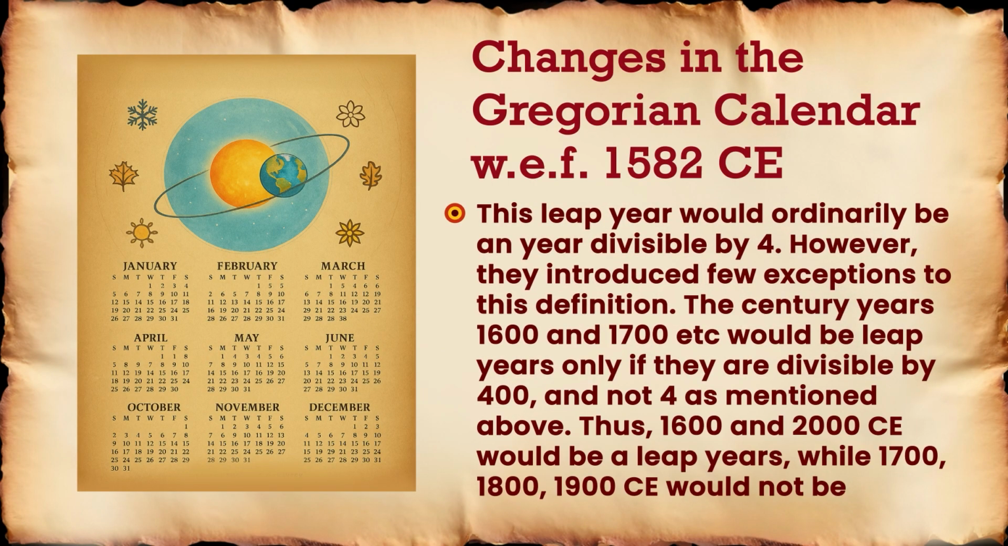So, again the changes in the Gregorian calendar. A leap year would ordinarily be a year divisible by 4. However, they introduced a few exceptions to this definition. The century years 1600 and 1700 etc. would be leap years only if they are divisible by 400 and not 4 as mentioned above. Thus, 1600 and 2000 CE would be leap years, while 1700, 1800 and 1900 CE would not be.